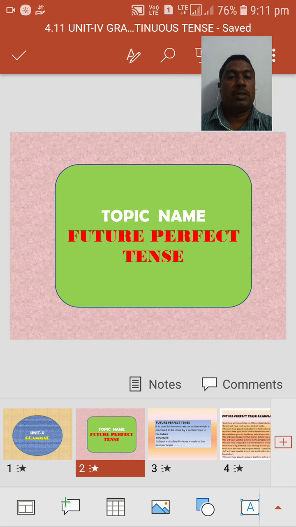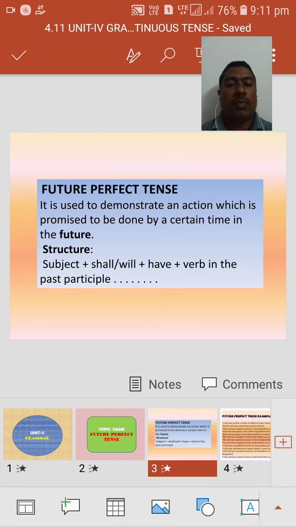Today's topic is future perfect tense. Perfect means what? Completed. When will it be completed? It will be completed in the future. Future perfect tense. Here we have some information about the future perfect tense.